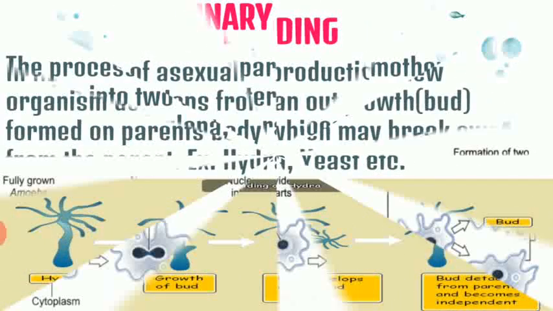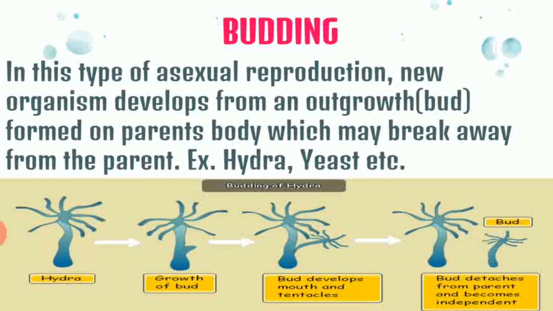The next process is called budding. Now, what is this budding? In this type of process, what happens is in the body of a parent, a full grown, mature parent, an outgrowth appears on the body, which is called a bud. So, this outgrowth is called a bud, which develops a little and then gets detached from the parent's body. So, the process by which a bud develops into a young one is called budding.